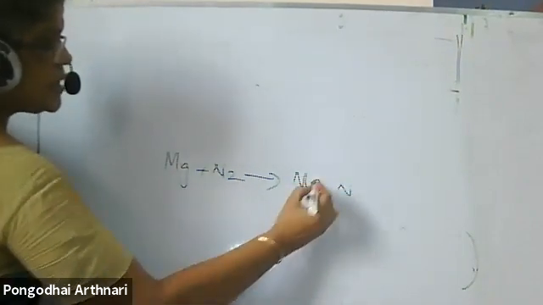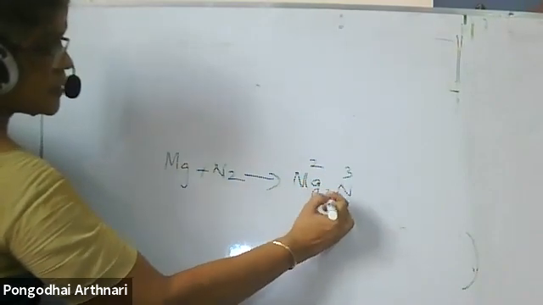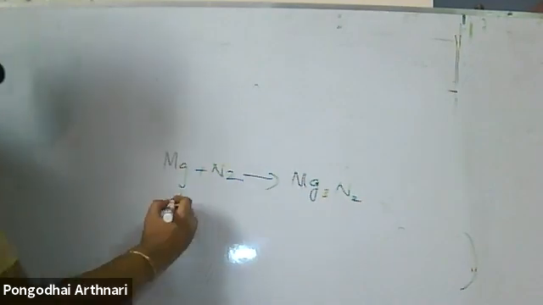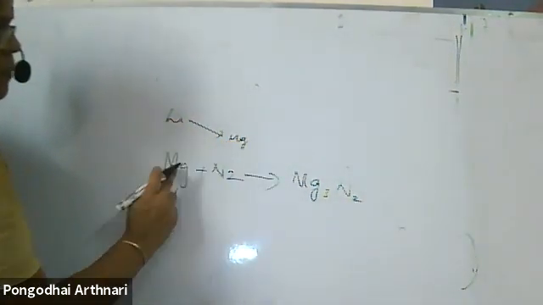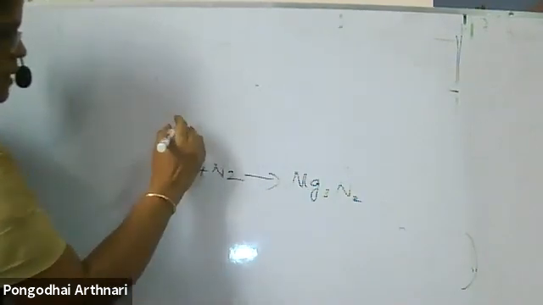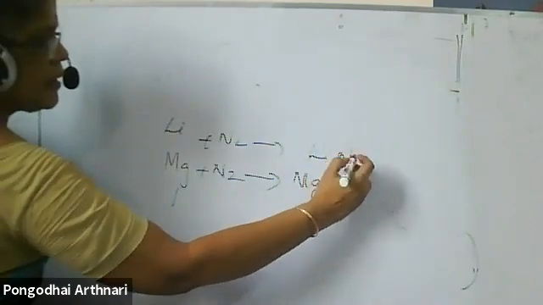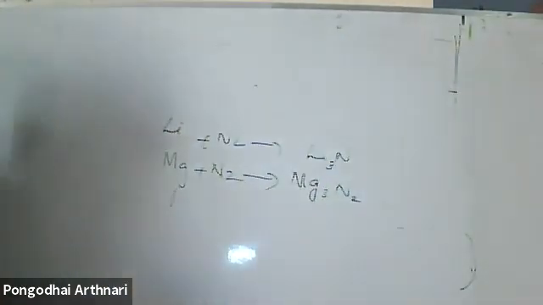Magnesium is 2 plus, nitrogen is 3 minus, so Mg3N2. Lithium has a diagonal relationship with magnesium, so lithium also reacts. Lithium plus nitrogen forms lithium nitride. Nitride is 3 minus, lithium is 1 plus, so Li3N. Balancing is your duty.